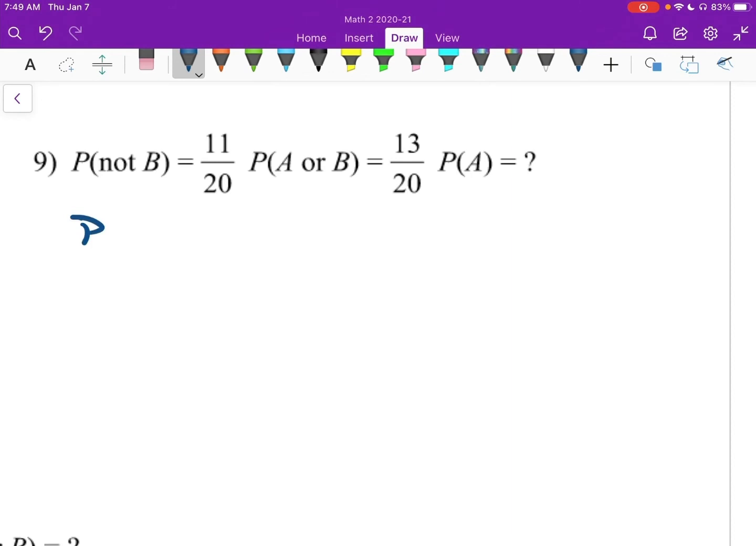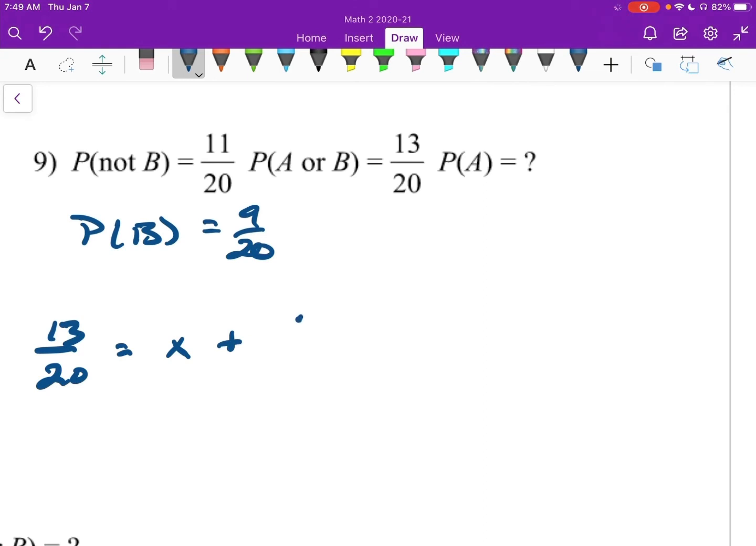Number 9. Starting off, probability of B would be 9 over 20. And now we're just going to plug into our formula. So A or B, 13 over 20, is A, which is going to be X in this case, plus B, 9 over 20, minus A and B, which is 0. So solving this should be pretty easy. We have 4 over 20, which would reduce to 1/5.